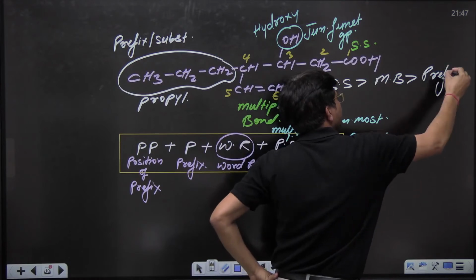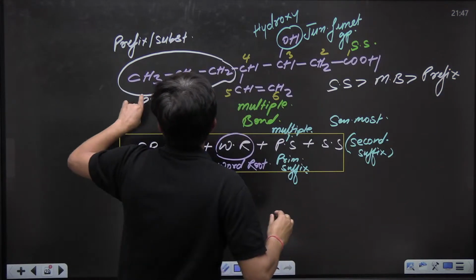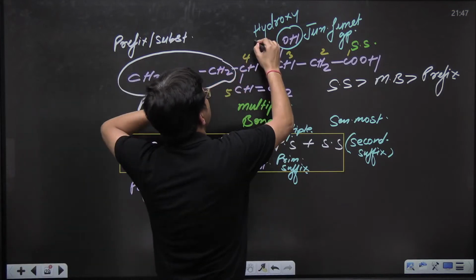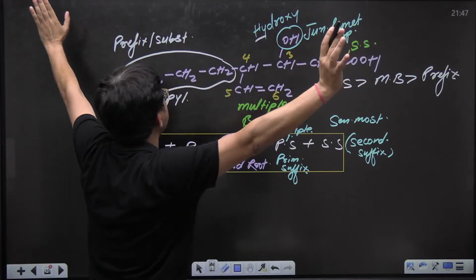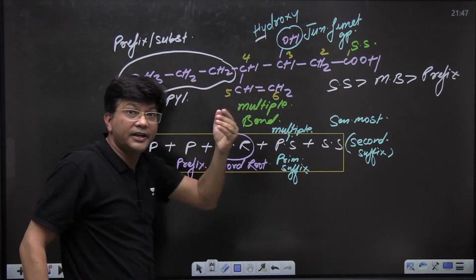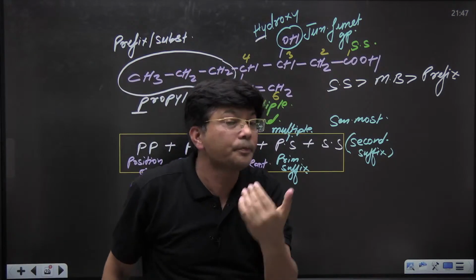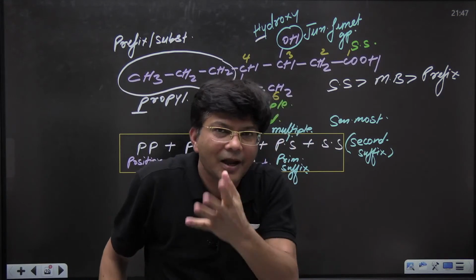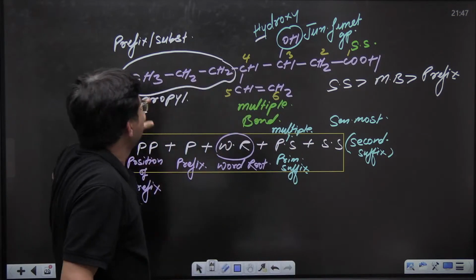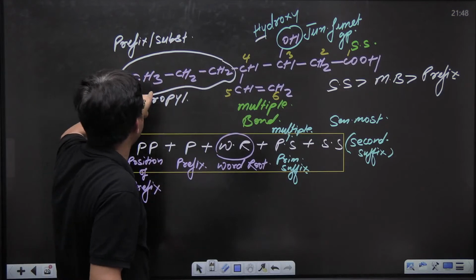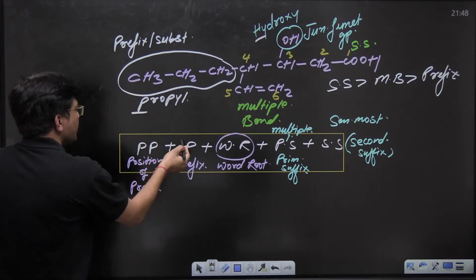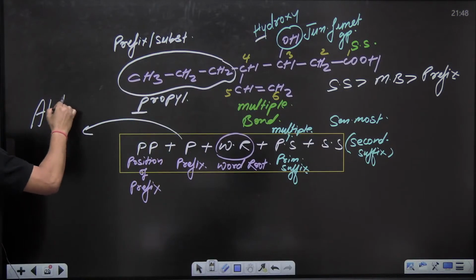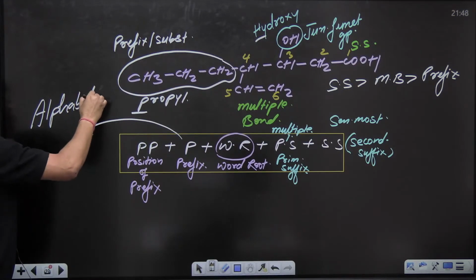This already I have explained. Now see, this starts from P, and this starts from H. Alphabetically, who lies first? A, B, C, D. H is coming first or P is coming first? Tell me who will come first. In the alphabetical order, we have to write down the name of prefix.